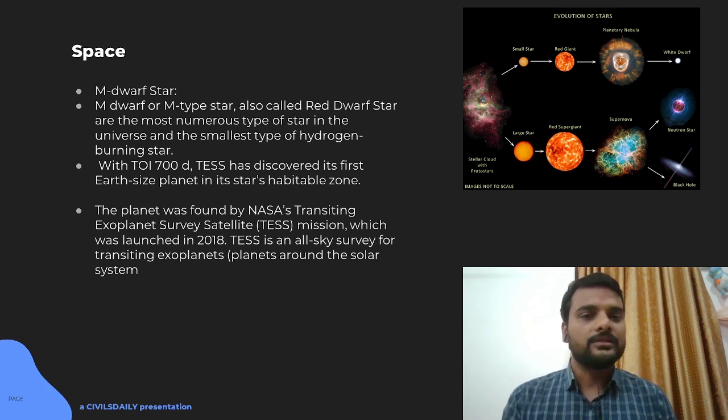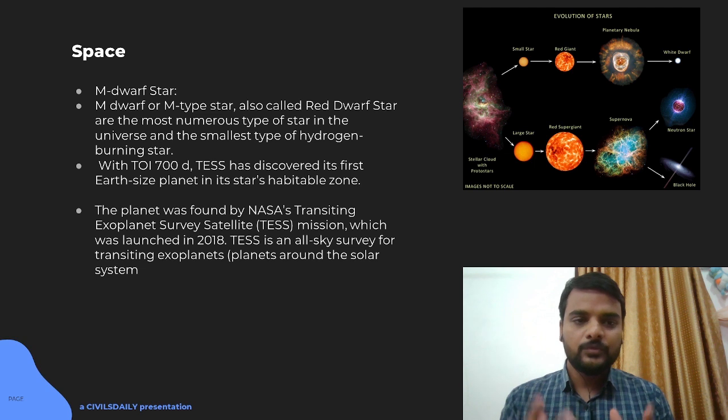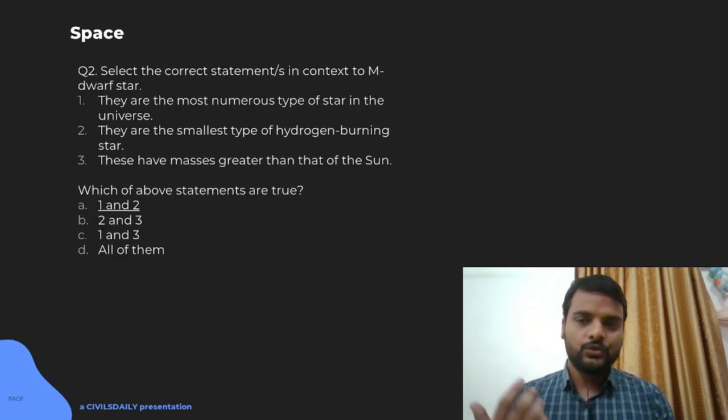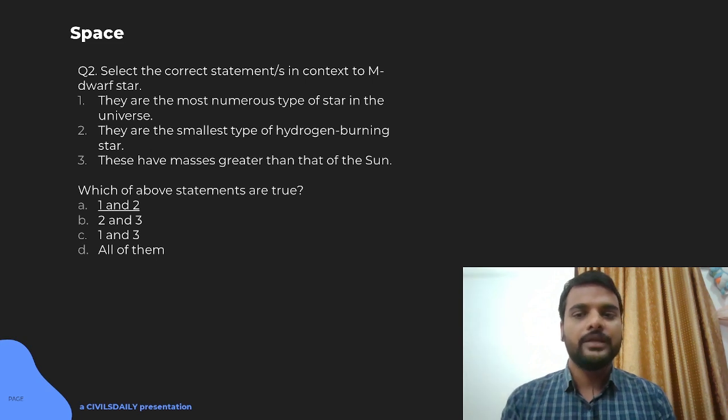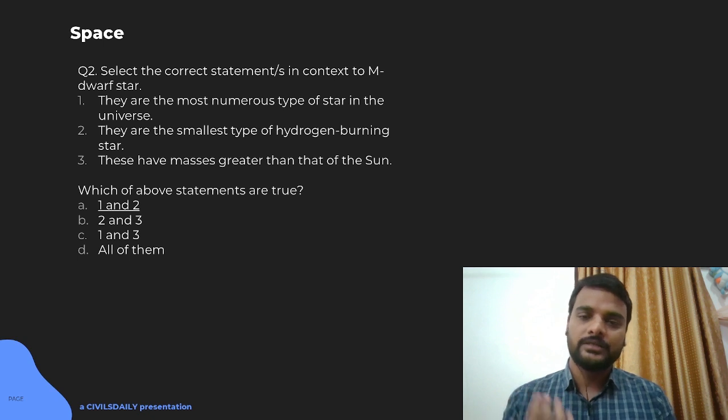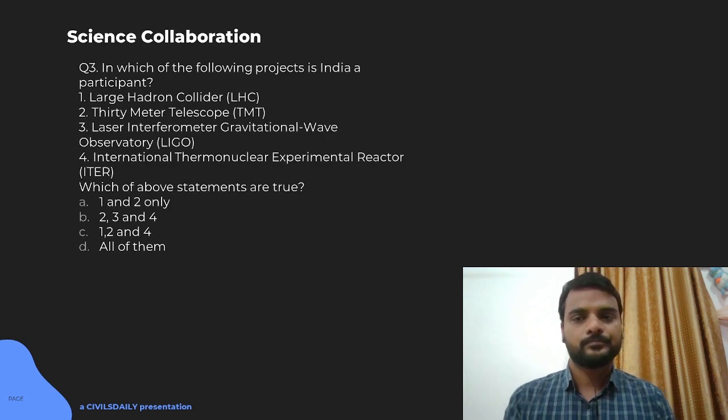Depending upon the size and situation, it will either convert into a neutron star or a black hole, which will create an event horizon and emit gravitational waves. So here in this question only 1 and 2 will be true, because they do not have masses greater than that of the sun. M dwarf stars have masses less than the sun, but they are the smallest type and they are the most numerous in the universe.